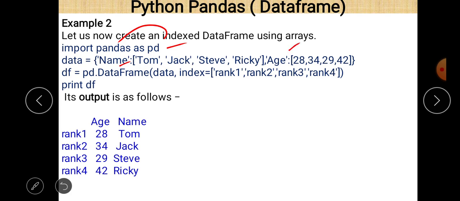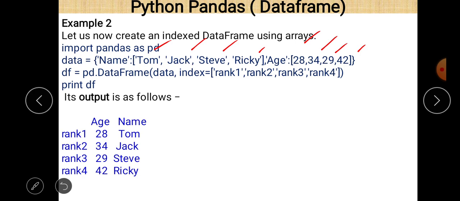The names of the columns are name and age, and for the dictionary these are the keys. For them, the names are given as Tom, Jack, Steve and Ricky, and the ages are given as 28, 34, 29 and 42.